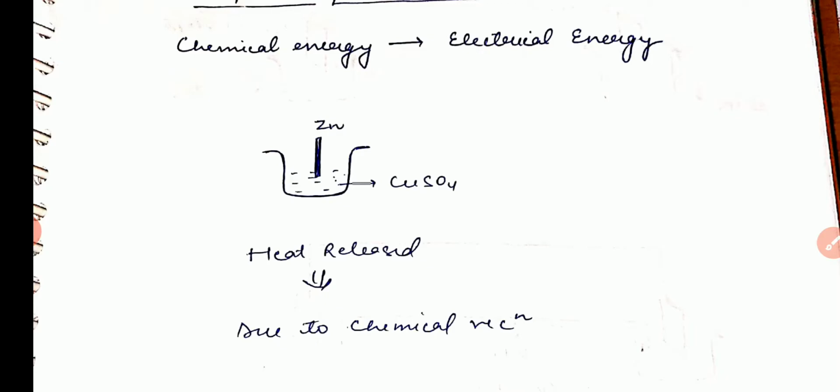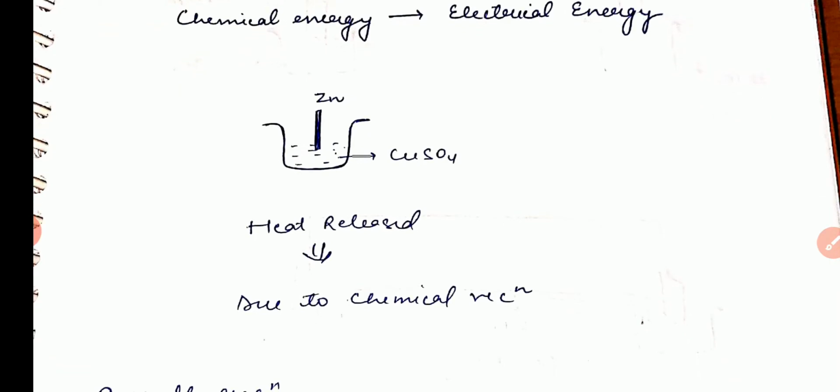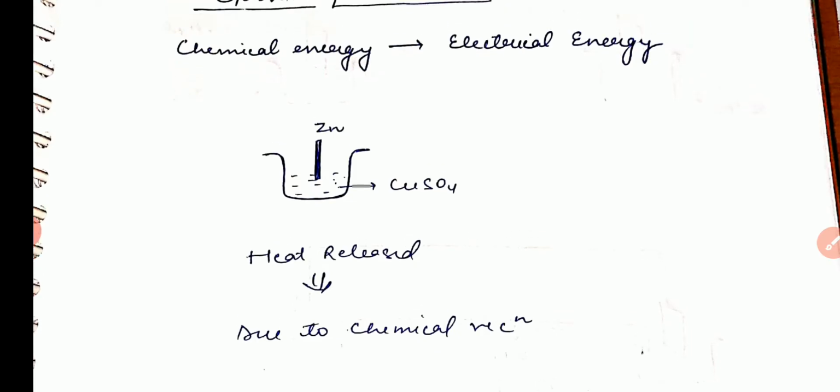So there is a condition for the chemical energy. The first is that the reaction should be spontaneous, and the second is that the spontaneous reaction will generate chemical energy in the form of heat, spark, or whatever the form is. Usually we see in our laboratory when we do some experiments, like when we put one solution into another, we observe an evolution of heat, and this heat is just because of the spontaneous reaction.